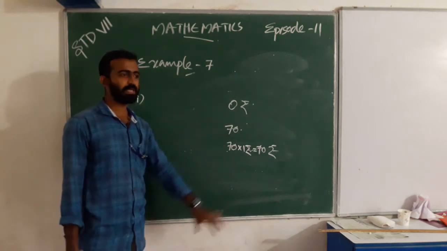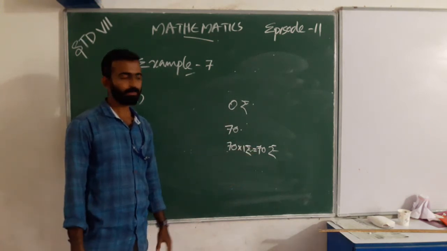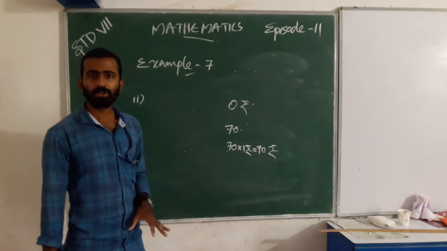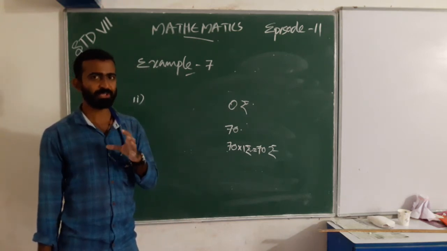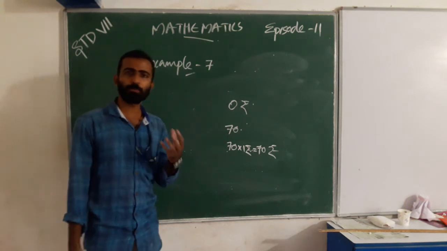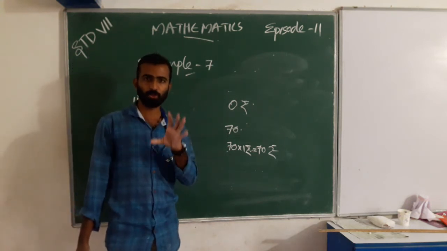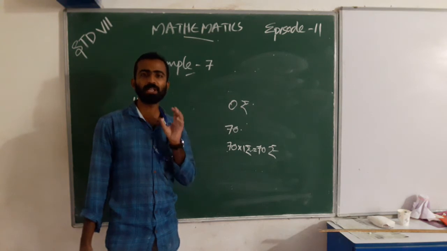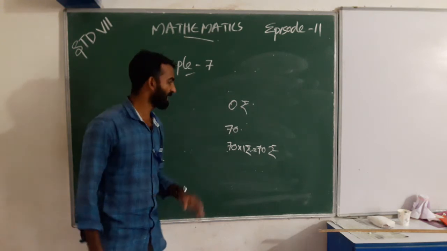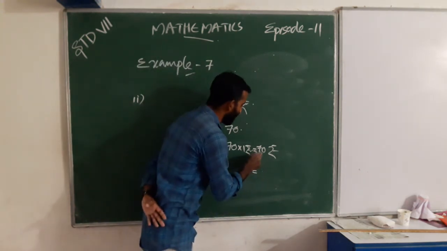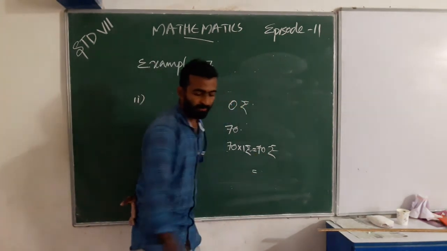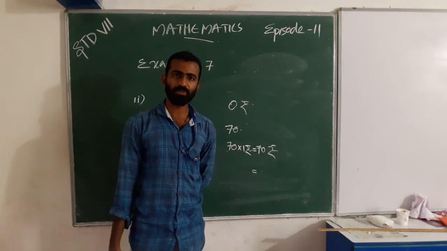So 70 rupees is the profit. 70 rupees means how many paisa? I told you already, when we have rupees and want to convert to paisa, we must multiply by 100. So 70 rupees into 100, what do we get?